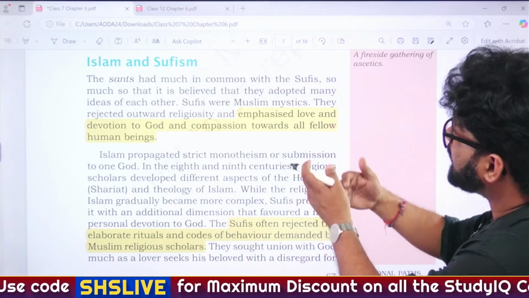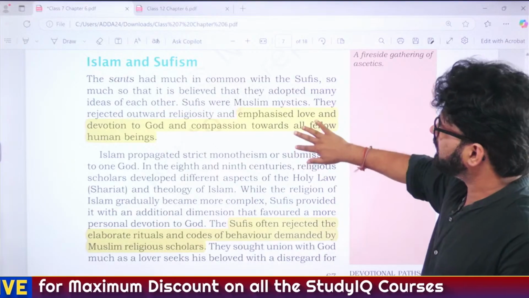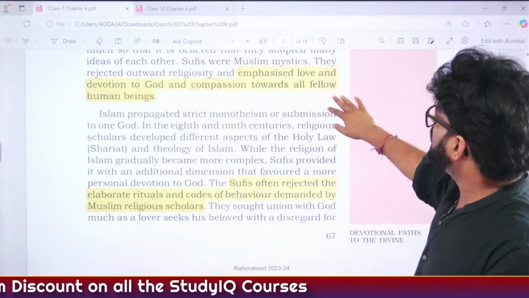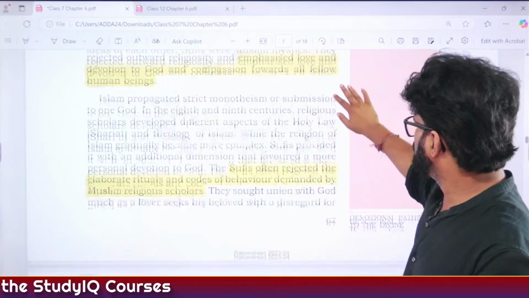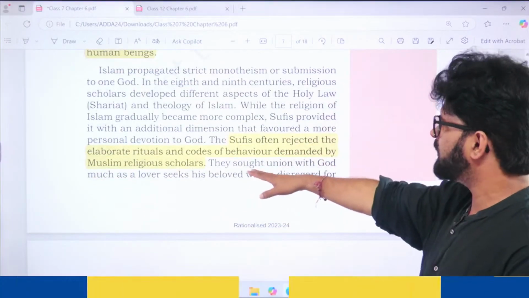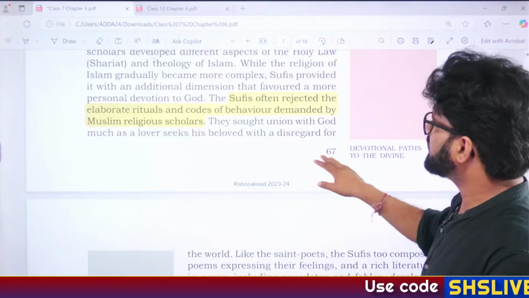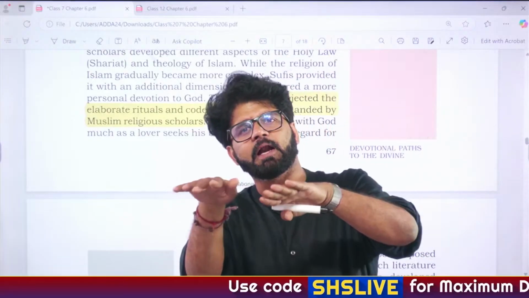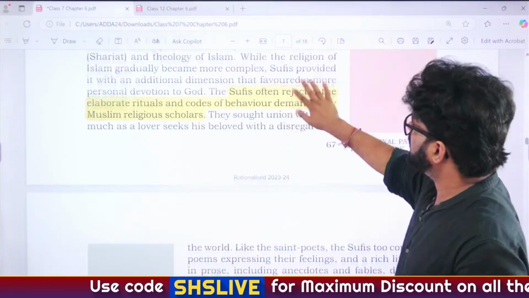So again, same thing. We will not read the same thing which we have done. Love and devotion. As Allu Arjun used to say, feel my love. Sufism often rejected the elaborate rituals and codes of behavior demanded by Muslim religious scholars. So here also you can see similarity between Sufism and Bhakti scholars, Alwars and Nayanars.